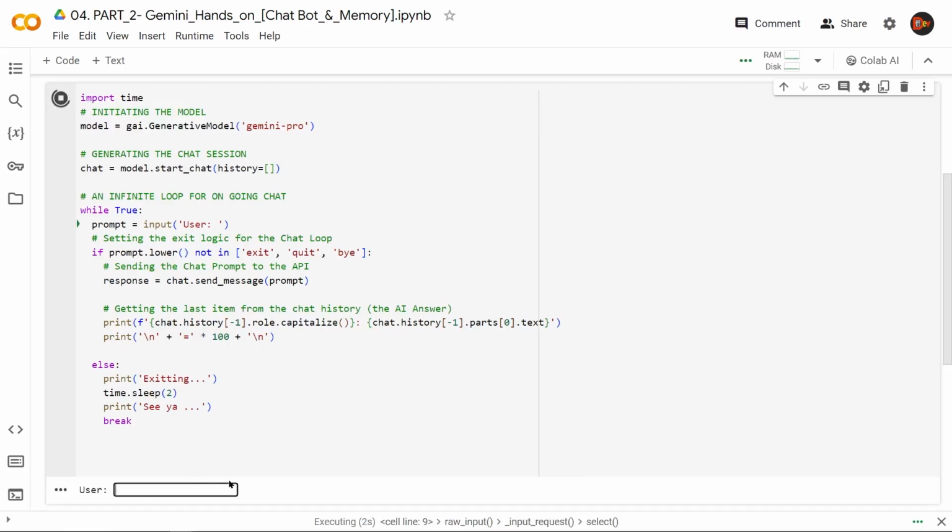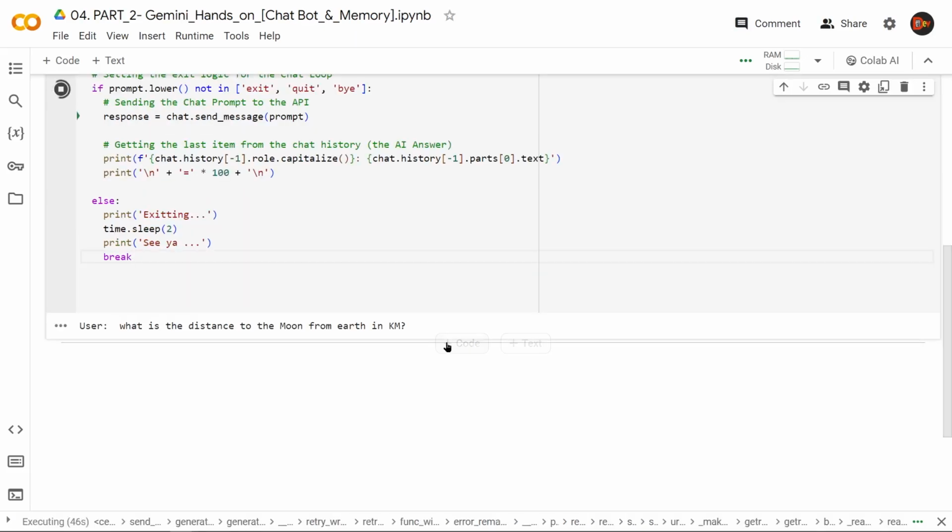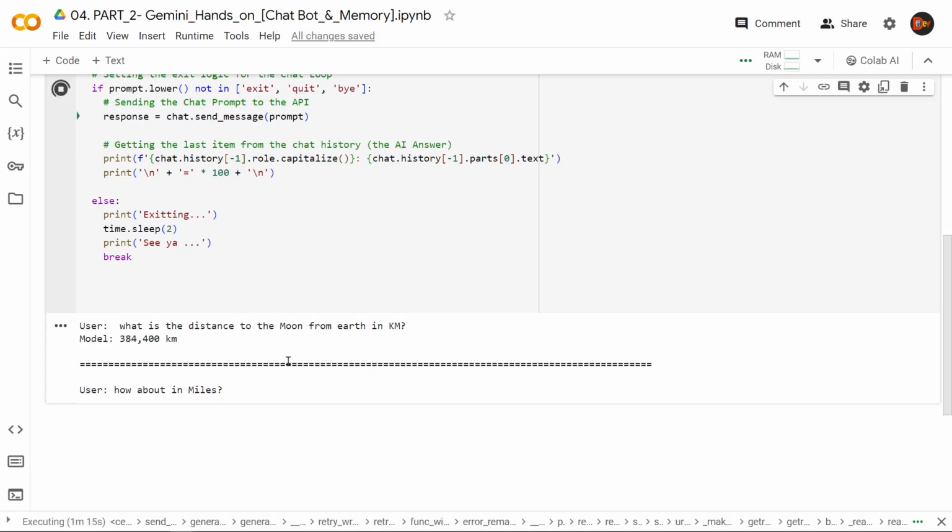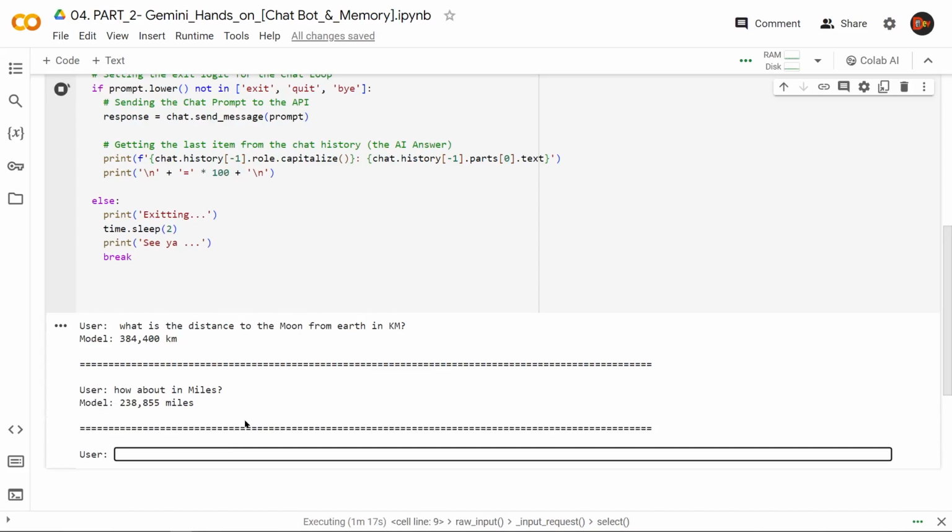All right, here we can enter our first prompt. Let's ask, what is the distance to the moon from the Earth in kilometers? Hit enter. There you go, the exact answer. And next prompt, how about in miles? Notice that we're not mentioning any details about the moon, Earth, or anything, right? So we're testing the memory. Oh, exact same thing, converted into miles.